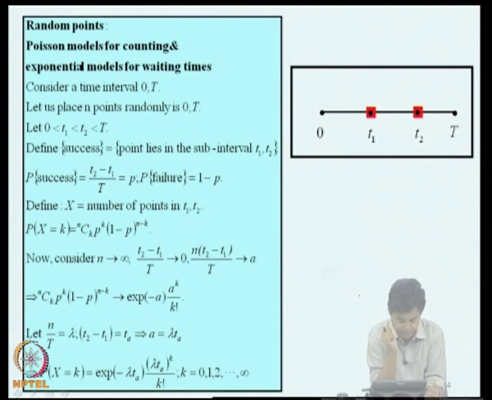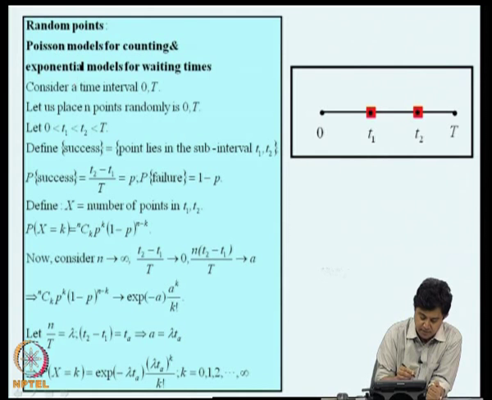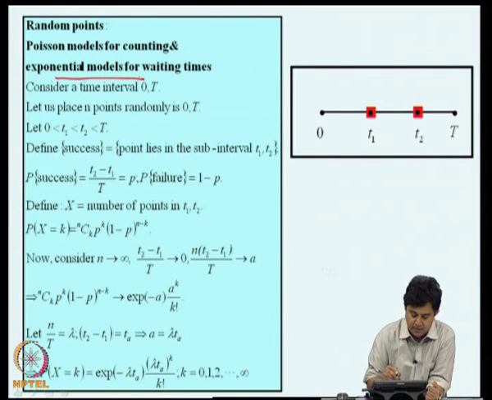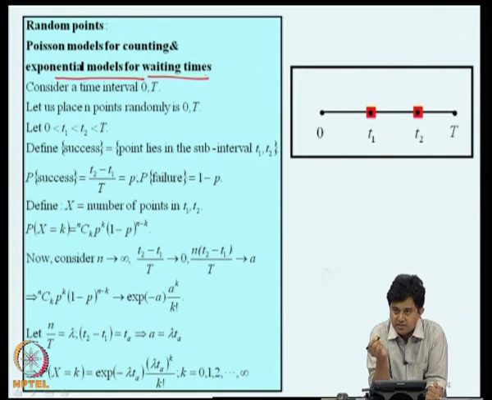Now, from the Poisson model, we derive what is known as an exponential random variable. How do we construct that? We will show that an exponential model helps us to model the waiting times between occurrences of isolated phenomena in the Poisson model.